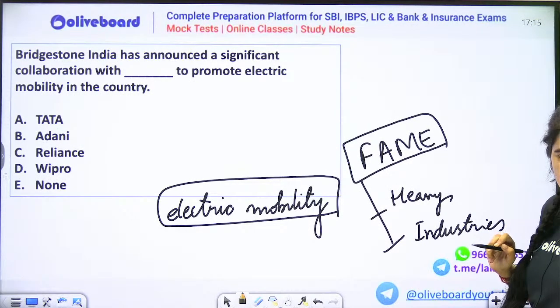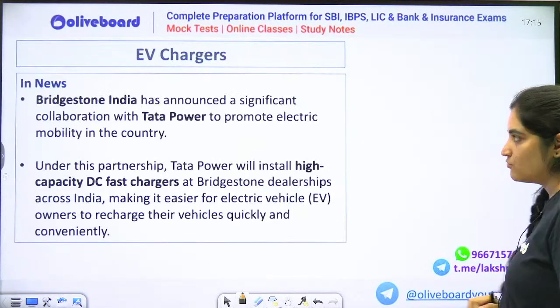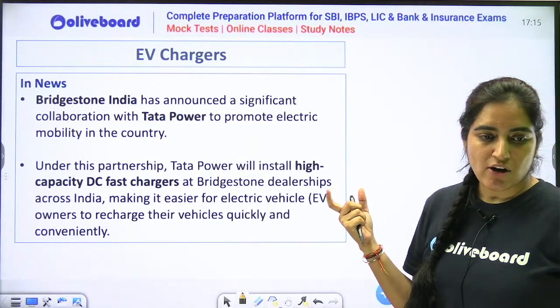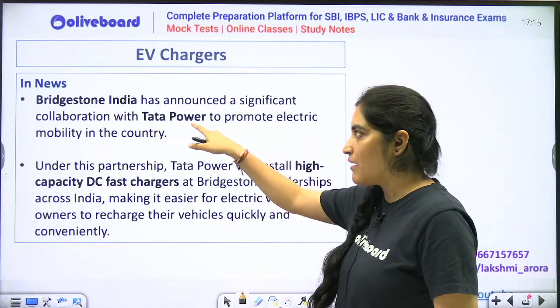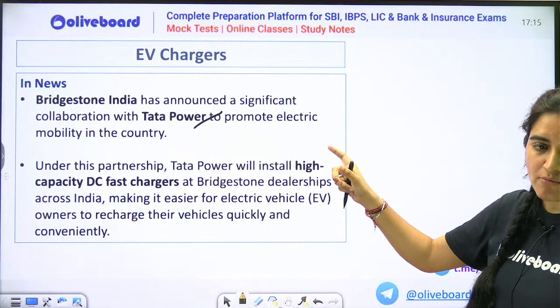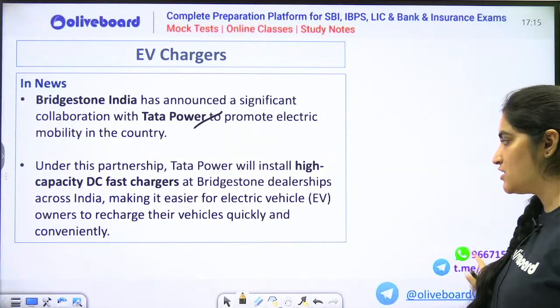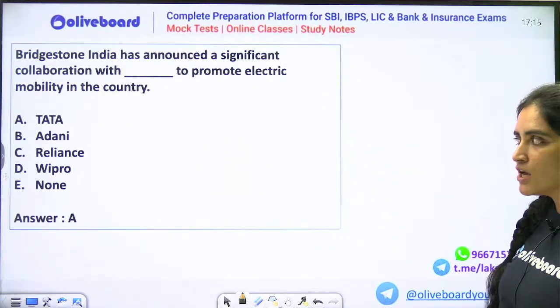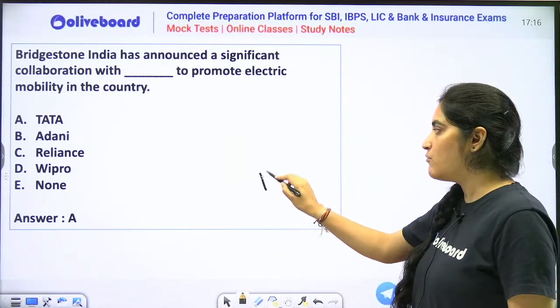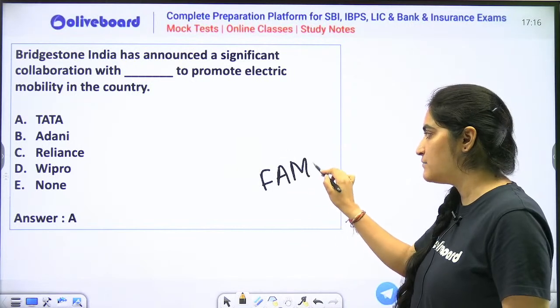True or false? Yes. Thank you. So EV charging points will be developed by your Bridgestone in collaboration with Tata Power. So Tata Power and Bridgestone will together form a group to establish your EV charging stations. That's all that was there in the news. Other than that, if you have to read something extra from RBI's perspective, I want you to read FAME initiative, FAME scheme.